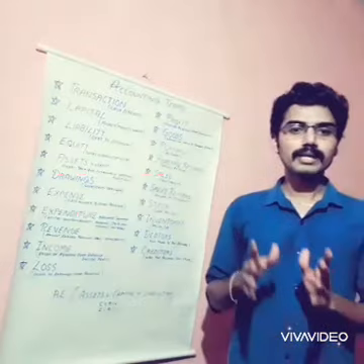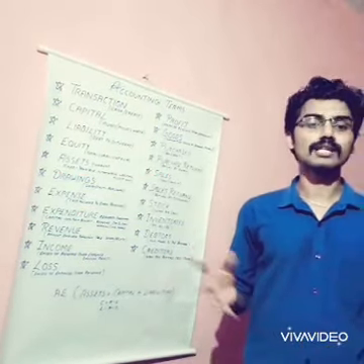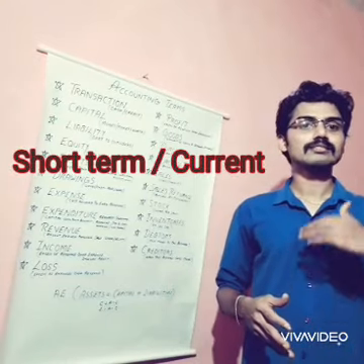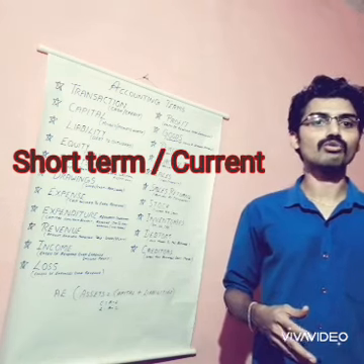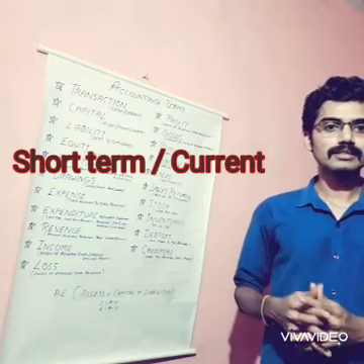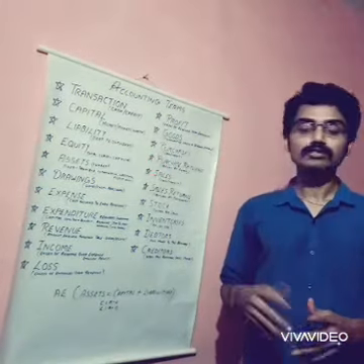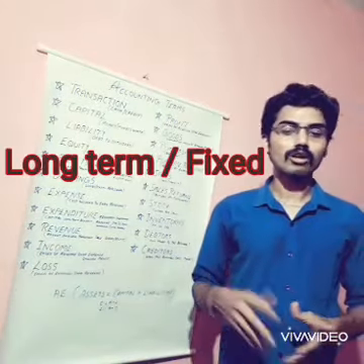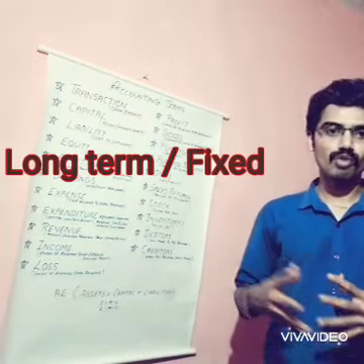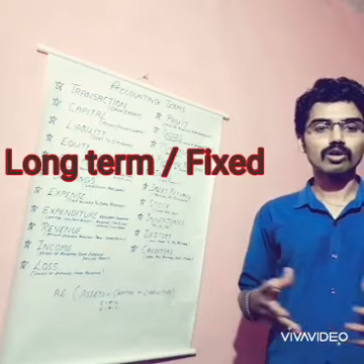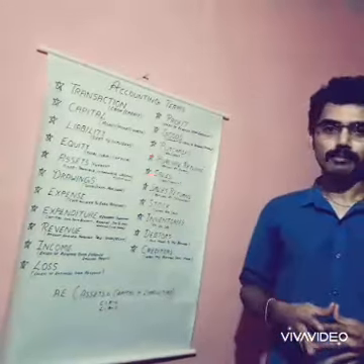And this liability can be classified into two, that is short-term liabilities as well as long-term liabilities. Short-term liabilities are the liabilities which are to be repaid within a period of 1 year, and these short-term liabilities can be called as current liabilities of the business. And next one is the long-term liabilities. Long-term liabilities are those liabilities which are to be repaid after a period of 1 year. So it can be called as fixed liabilities. So that's about the liabilities.